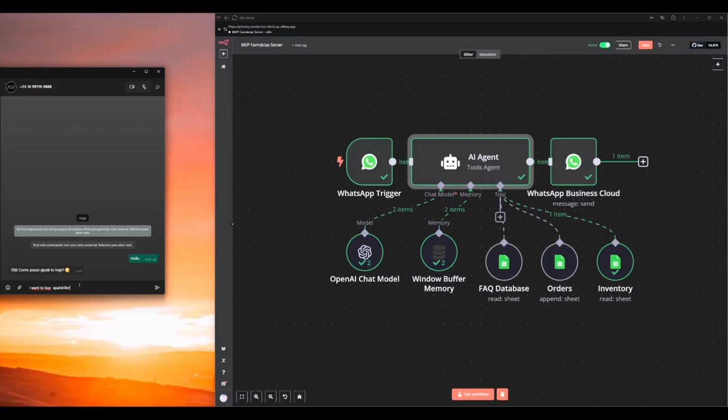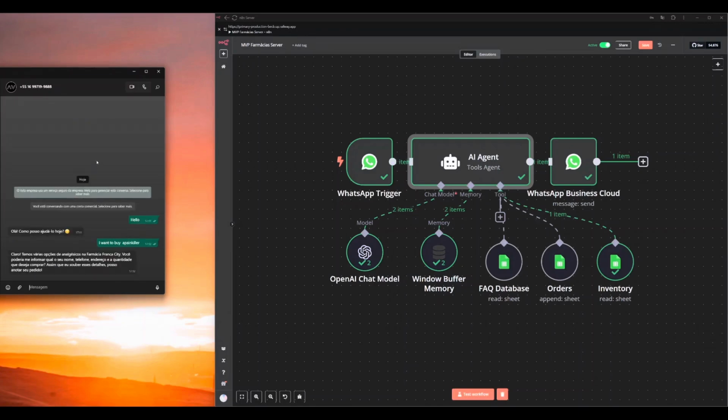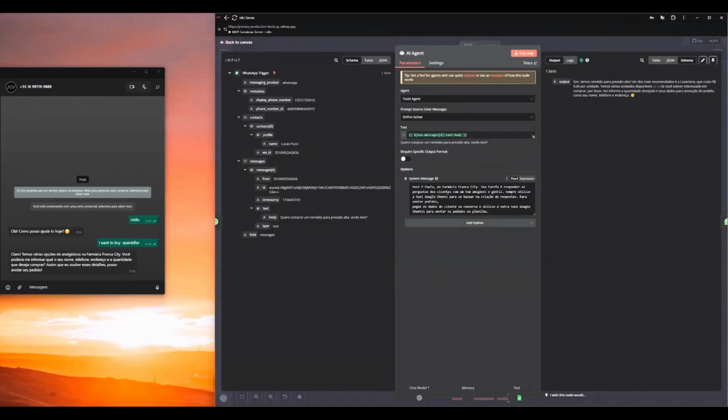Killer. Let's see if it answers in English. Yeah, I think because of the system prompt being in Portuguese, it actually is answering me in Portuguese.